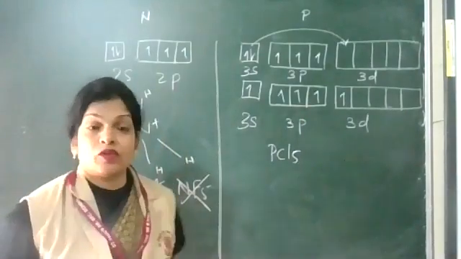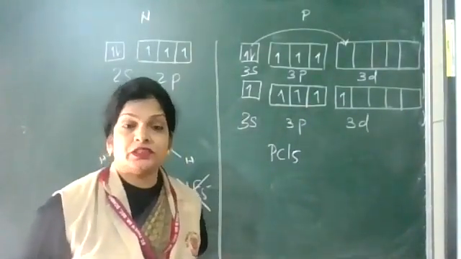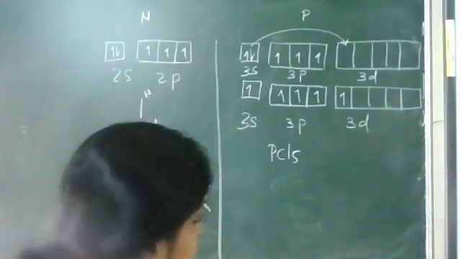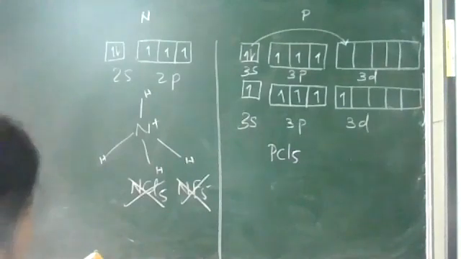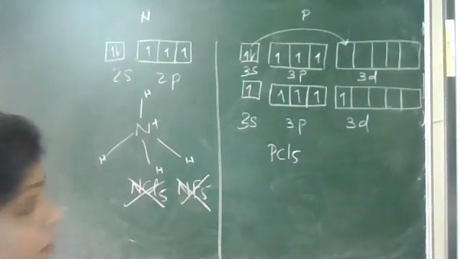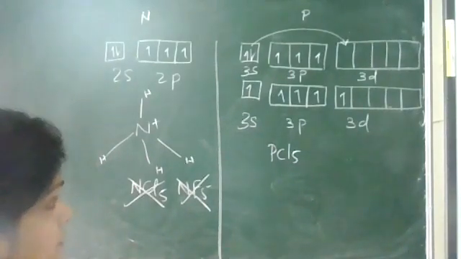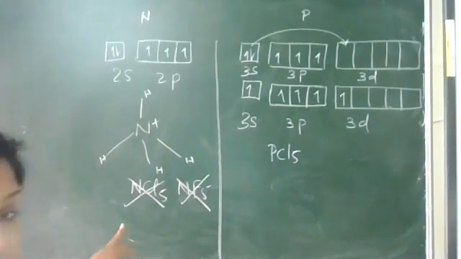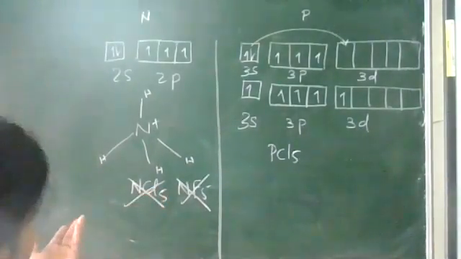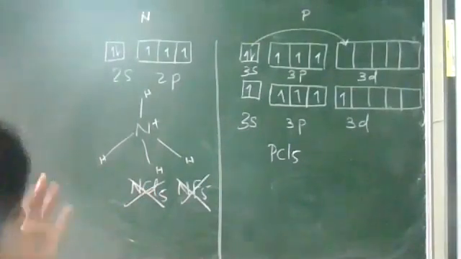Covalency means the number of orbitals available for bond formation. Oxidation state means the number of electrons available for donation. So, oxidation state of nitrogen can be +5, in presence of an electronegative element, nitrogen can give all the 5 electrons. But NCl5 with covalent bonding is not there because nitrogen doesn't have those 5 orbitals. Maximum it can have 4 orbitals.